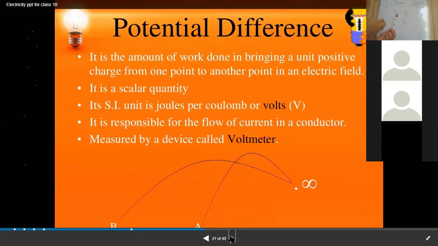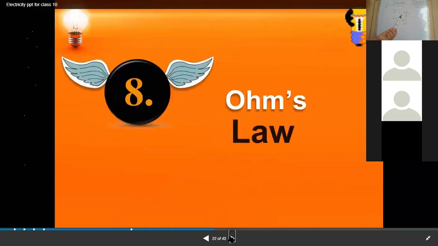I have told you that there should be a difference in order for charge to always flow from A to B, and that difference we discussed as potential difference. And how can it be defined? As the amount of work done in moving a unit charge from one point to another point.